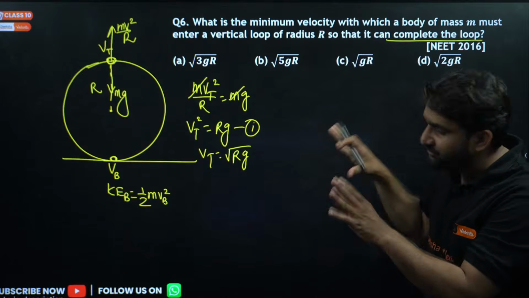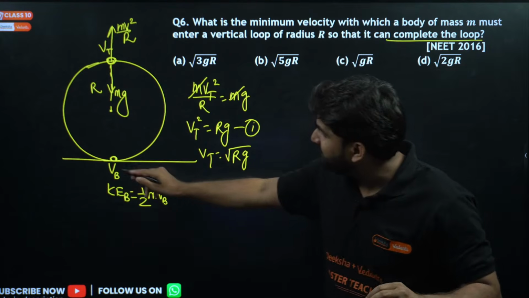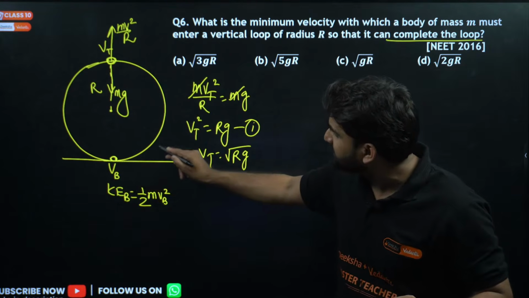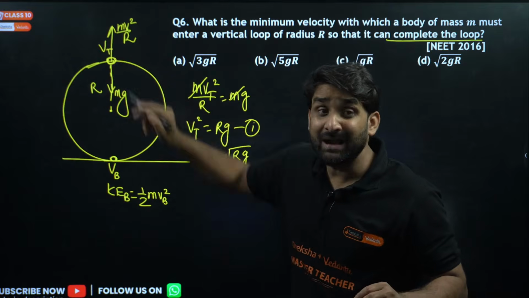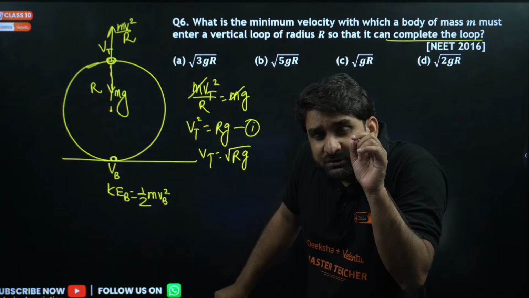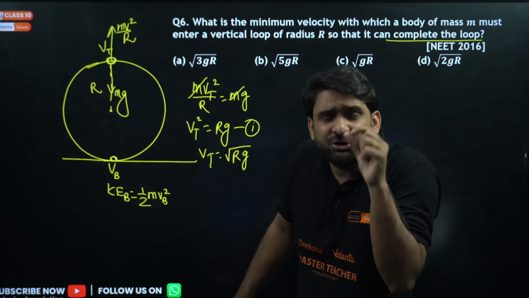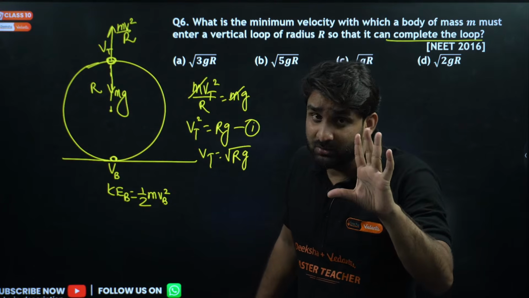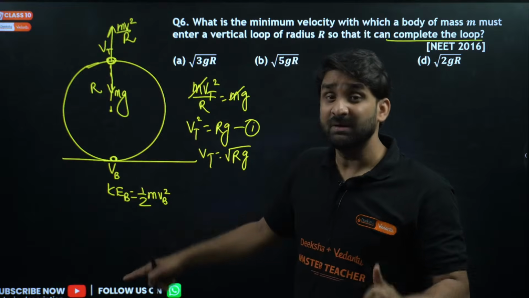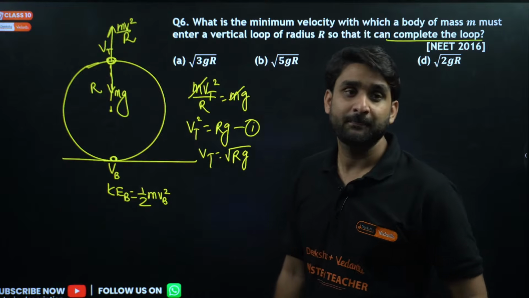Now look at the physics. If this object goes in this form, at the maximum height, for some instant, for a fraction of a second, the velocity would be 0 because the body has achieved maximum potential energy.